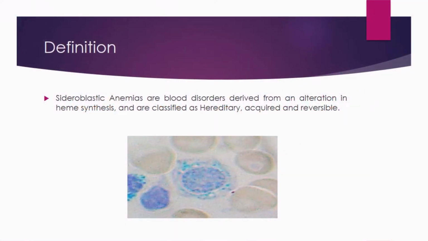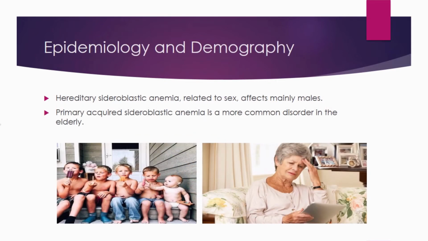Definition: Sideroblastic anemias are blood disorders derived from an alteration in heme synthesis and are classified as hereditary, acquired and reversible. Epidemiology and demography. Hereditary sideroblastic anemia is related to sex and affects mainly men. Primary acquired sideroblastic anemia is a disorder in the elderly.